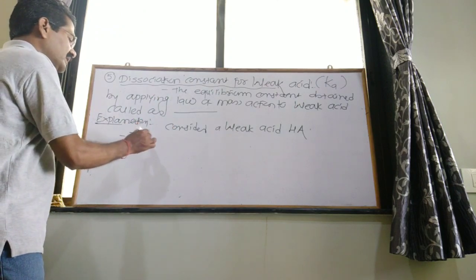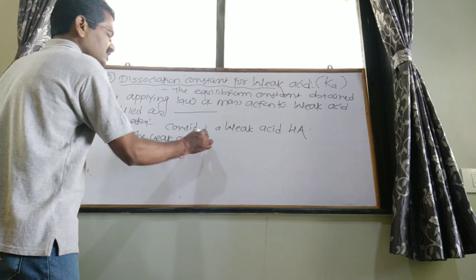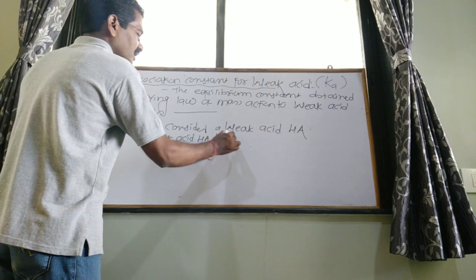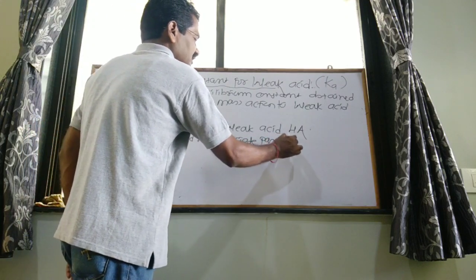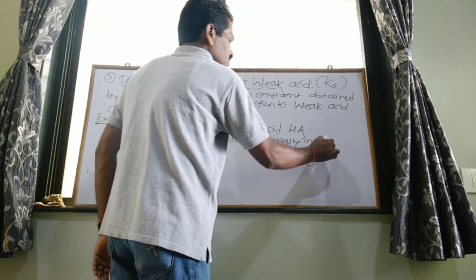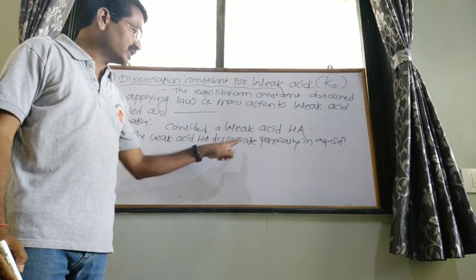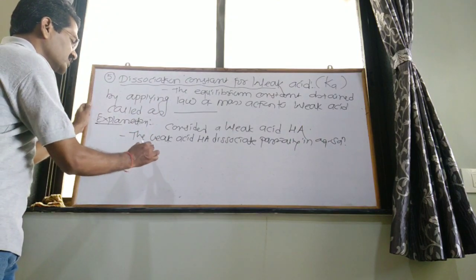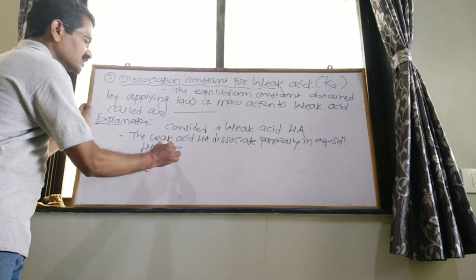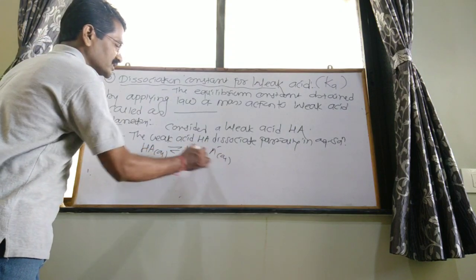The weak acid HA dissociates partially in aqueous solution, to give the equation HA aqueous giving H plus aqueous and A minus aqueous.